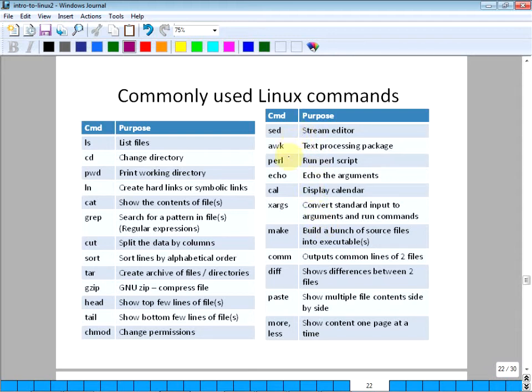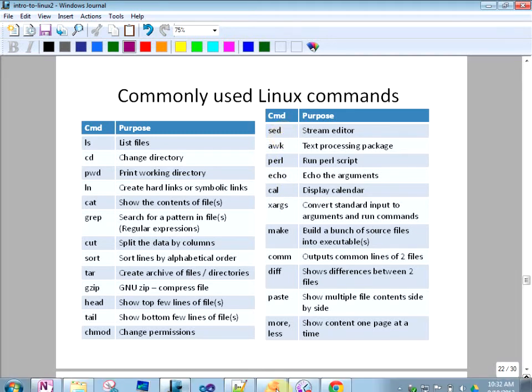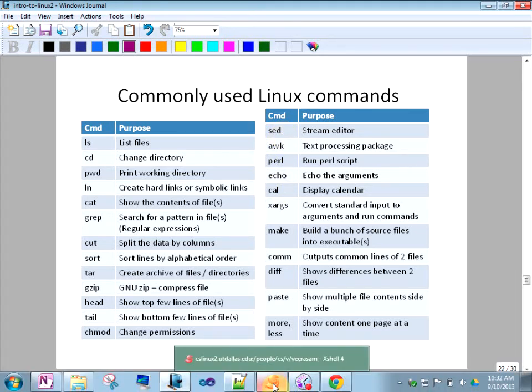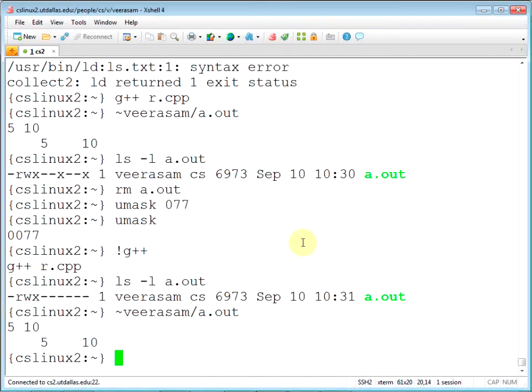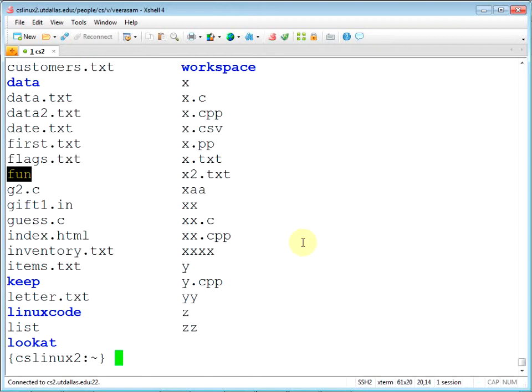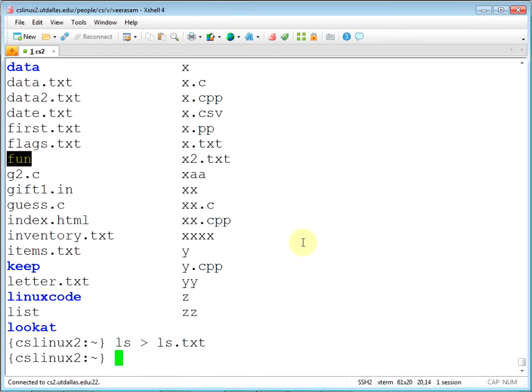There are a few advanced commands. sed, stream editor. Okay, so I'll probably run through them very quickly. sed, ls, and sed, search and replace all the XX becomes YY.